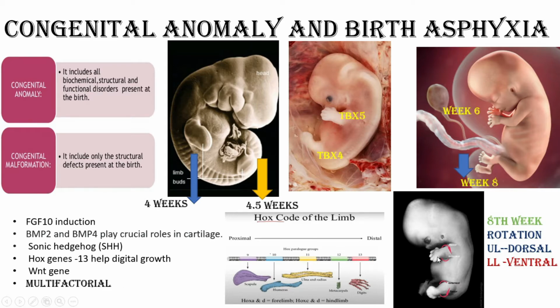And regarding limb bud development, at around 8 weeks there will be a special thing, this is called rotation. The upper limb will rotate dorsally and the lower limb will rotate ventrally. Ventrally means in front, and dorsally means posterior.